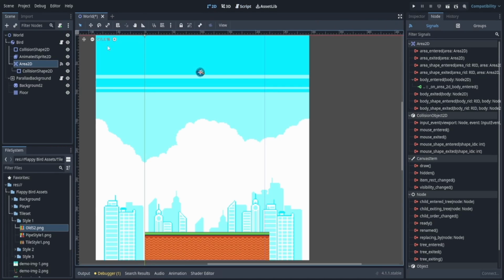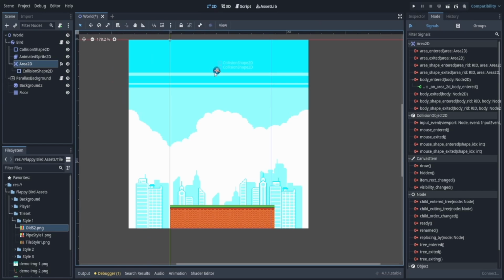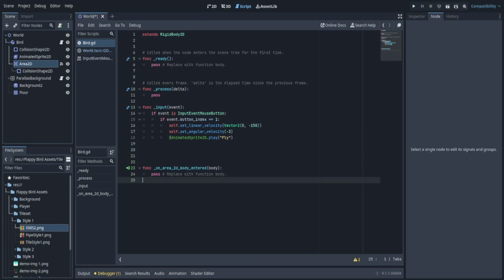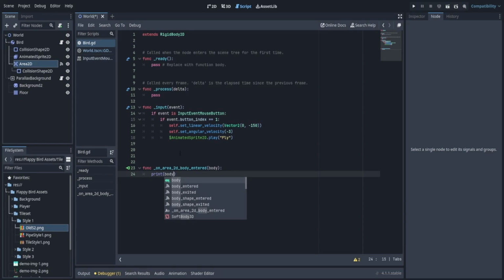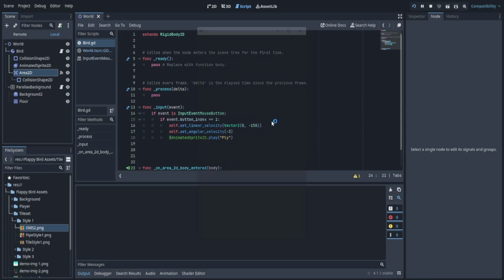So what is a signal? What is this thing? Well, when this bird in the Area 2D, specifically the Area 2D, hits anything, the signal will proc whenever a body enters. Whenever a body enters this area, this signal will proc and basically gate and say, hey, something happened, right? And what do we want to do? Well, first, let's print the body. Let's see what it says. Let's print the body.name because the name is actually a property. So here we renamed it to floor. It should print floor if we hit the floor. So let's play and see what happens.